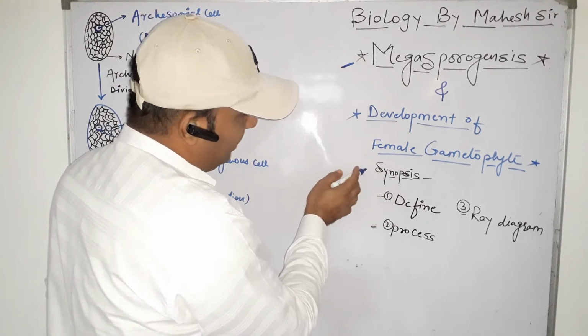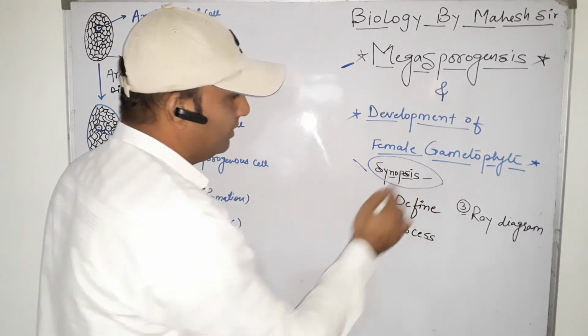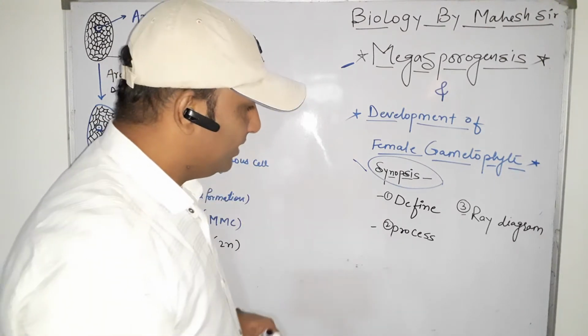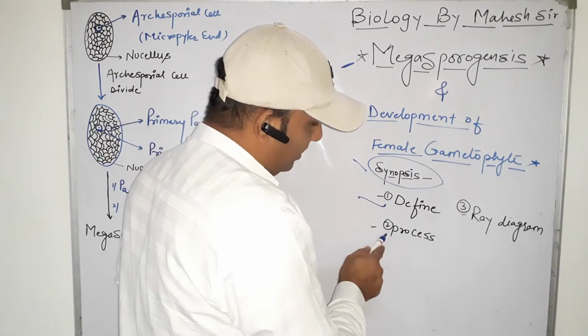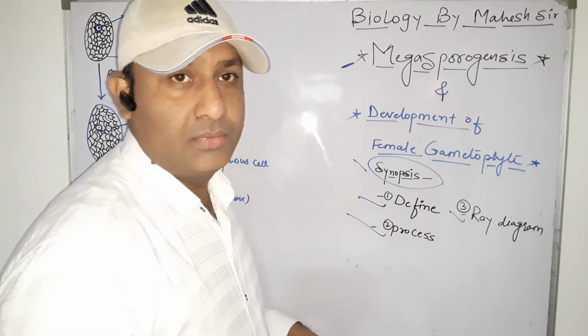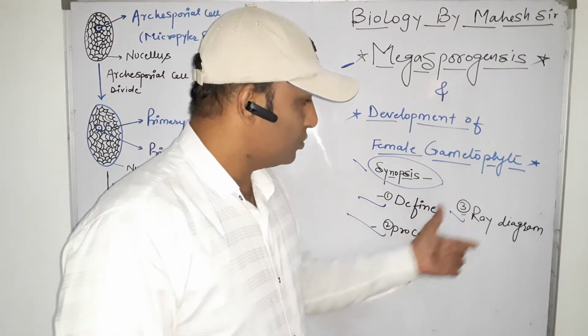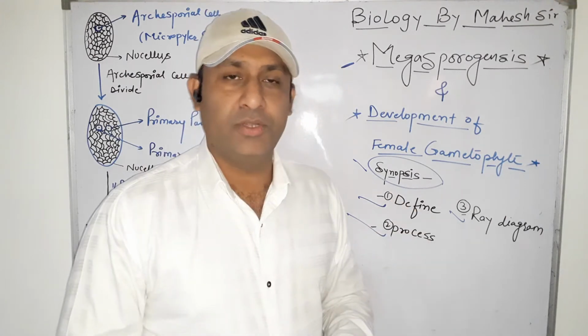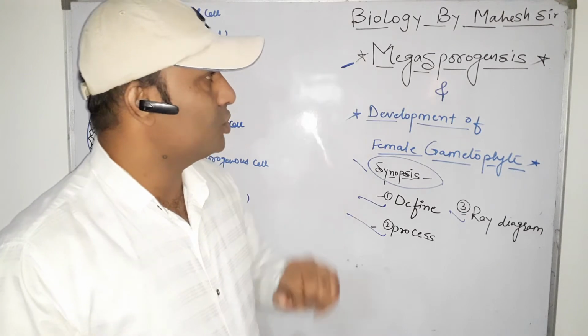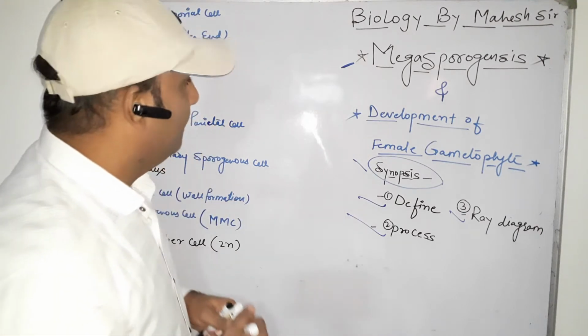Megasporogenesis. First of all, the synopsis of this question when we attend for a 3 or 4 mark question. First you have to define it, then write the process, and third draw the ray diagram. So we follow these points and then some special points which are important for NEET purpose. So first we take the definition of megasporogenesis.